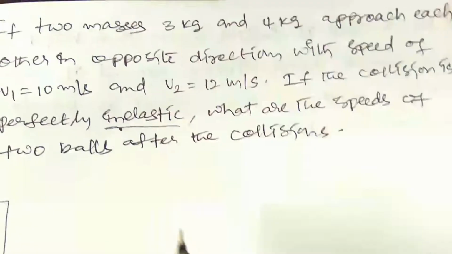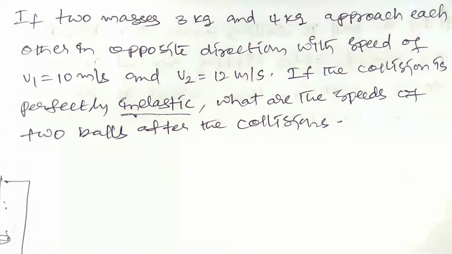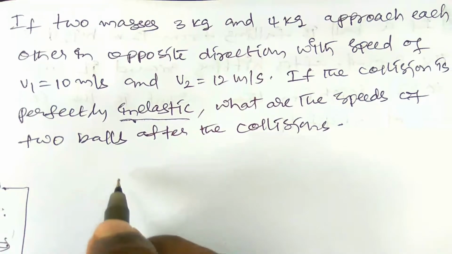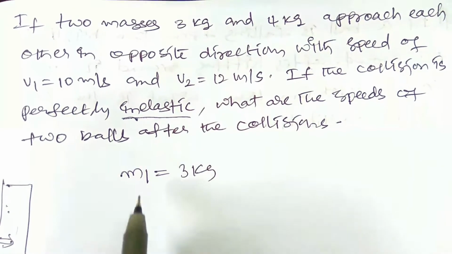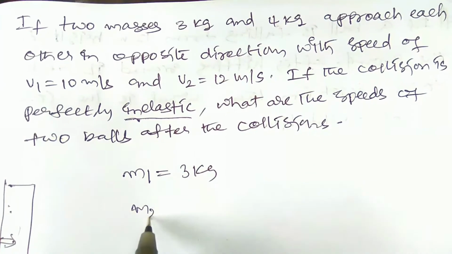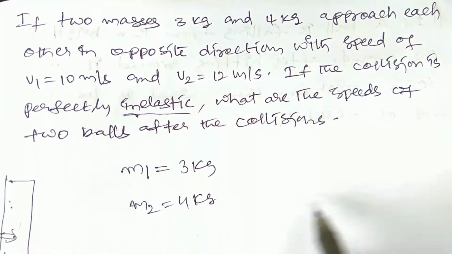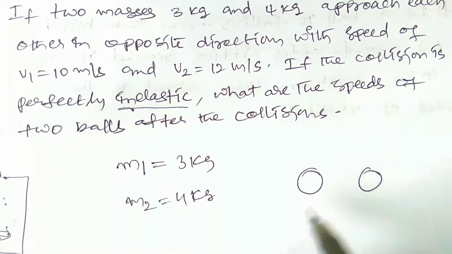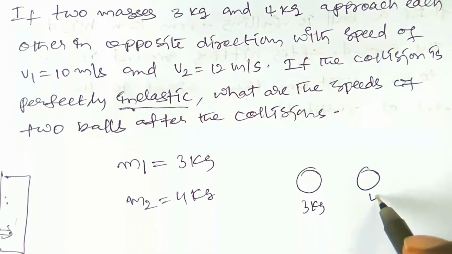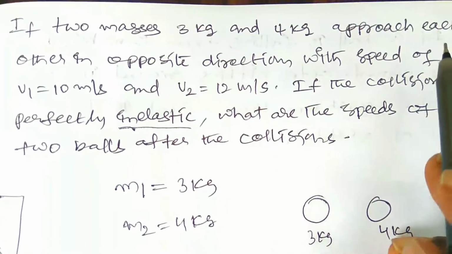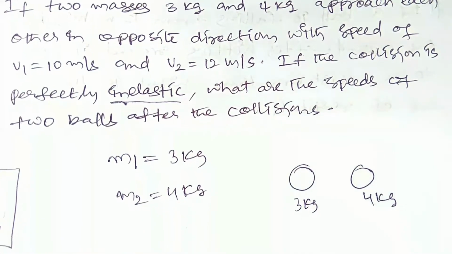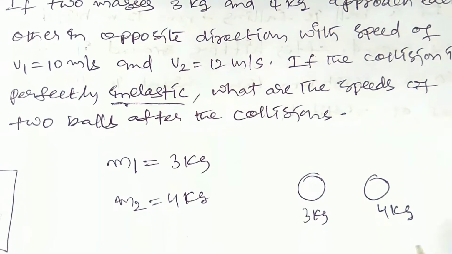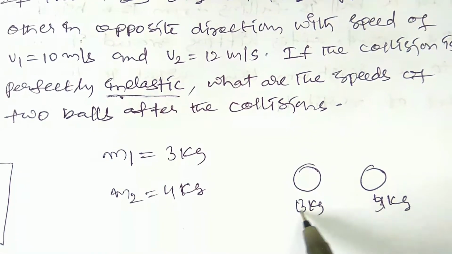Okay, right. So here the terms we have to write which they are given to us, that is the mass of the first body, m1 is equal to 3 kg and m2 is equal to 4 kg. So these are the two bodies, 3 kg and 4 kg, approaching each other in opposite directions.